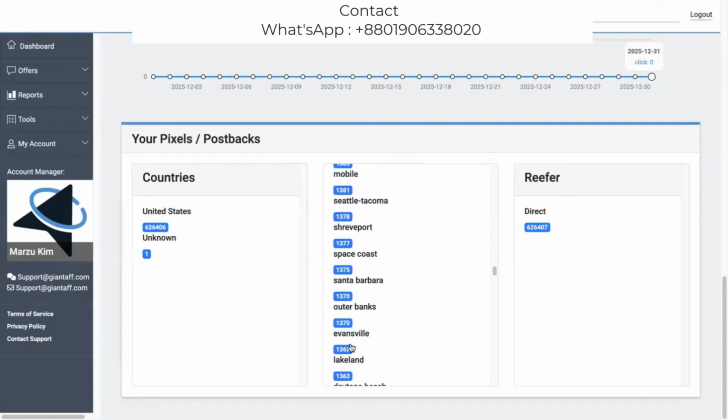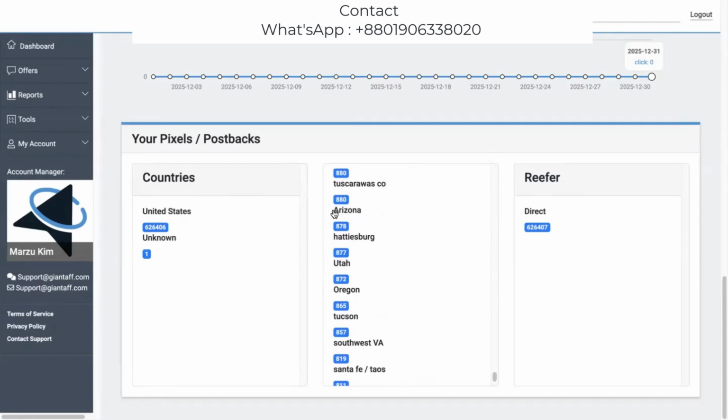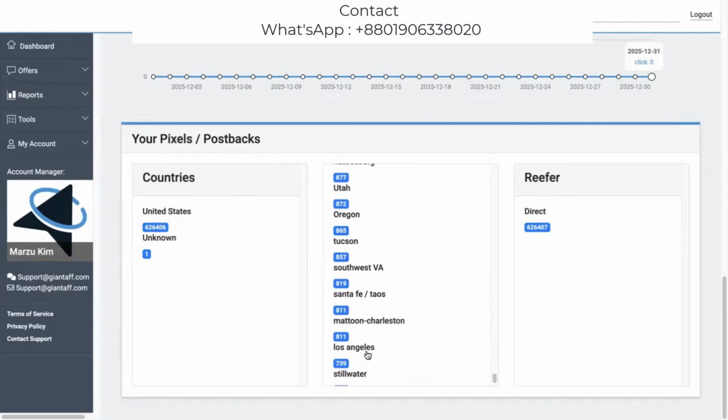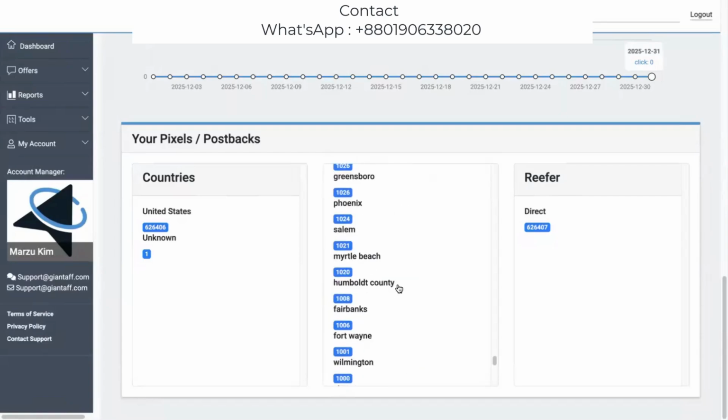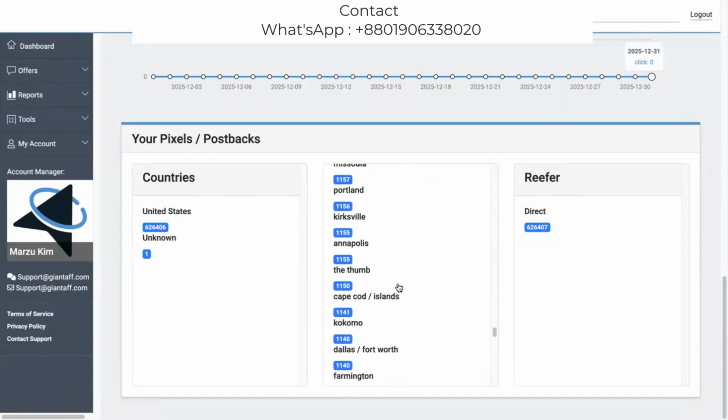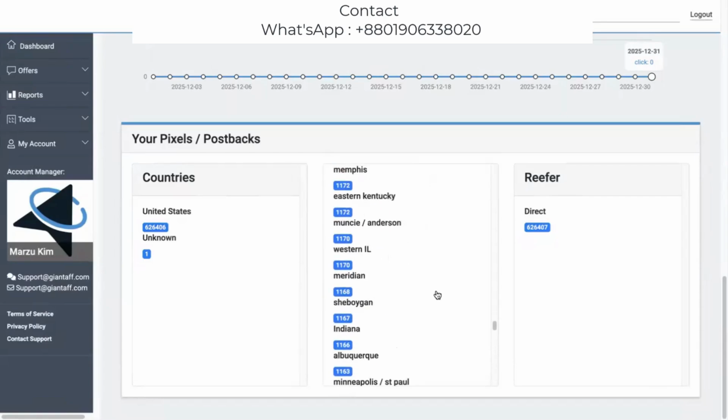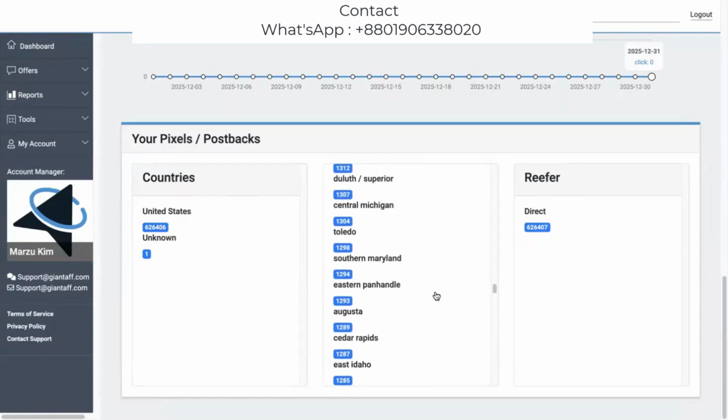United States cities: Utah, Arizona, Los Angeles, Boone, Denver. So all of the cities are here, and this is the click amount.